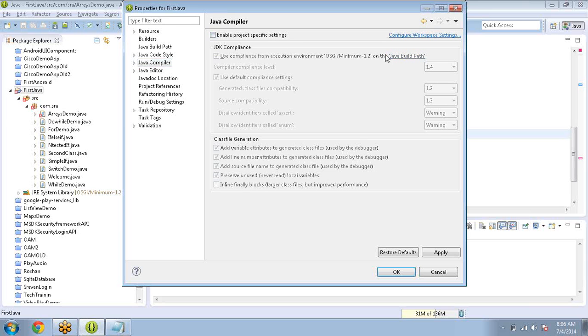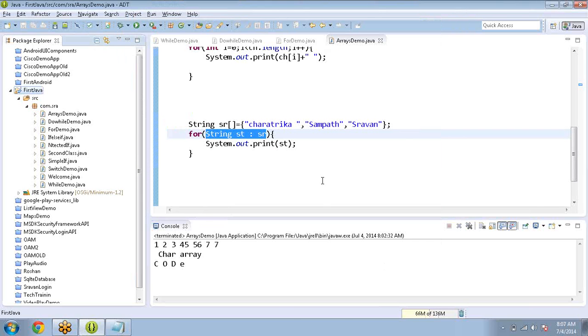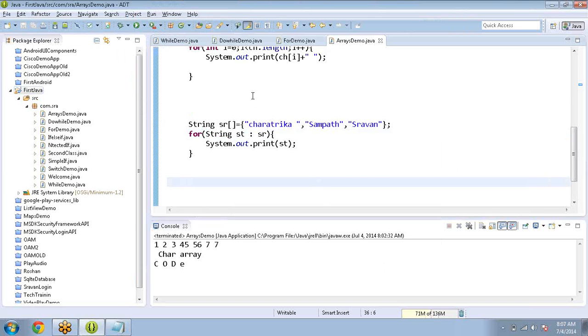So if I change to 1.5 or 1.6, I'm changing 1.4 to 1.6, then press apply. Then did you observe the error was gone? There's no error. So why? Because the for each loop was introduced in which version? 1.5.